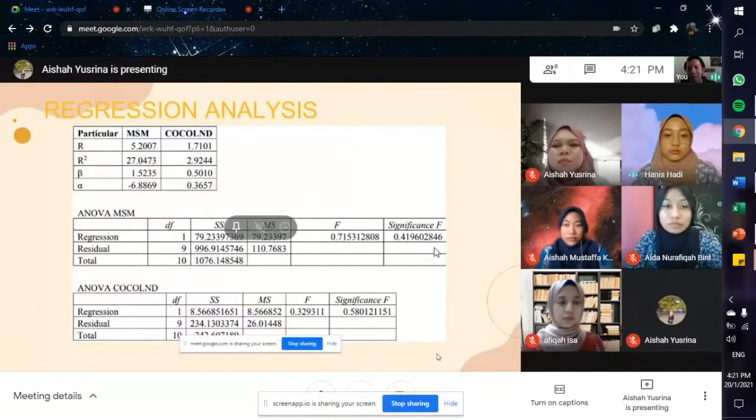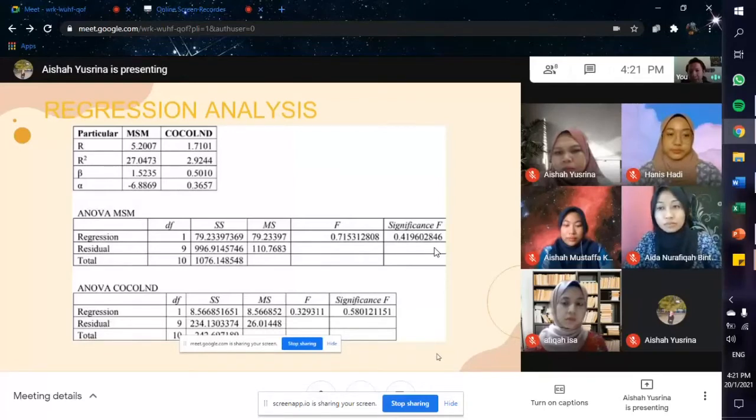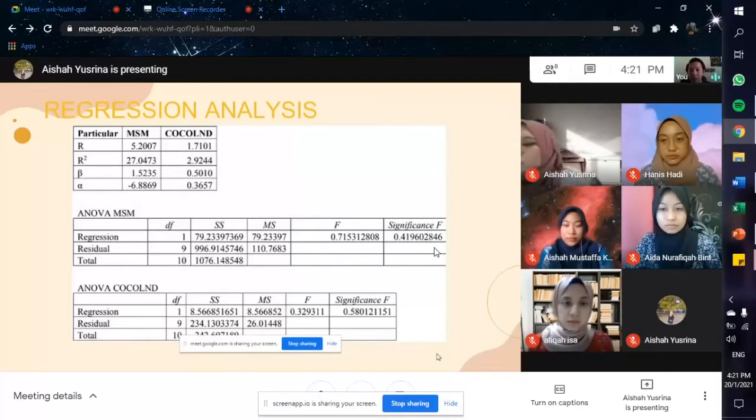Thank you, Ms. Hanis, for the explanation of risk and return analysis. Next is regression analysis. Regression analysis usually used on investment return. The first in regression analysis is correlation coefficient. The correlation of coefficient of MSM is 5.2007, which is positive correlation relationship between MSM and KLCI. For Cocoland, the correlation of coefficient is 1.7101, which is also positive correlation relationship between Cocoland and KLCI.